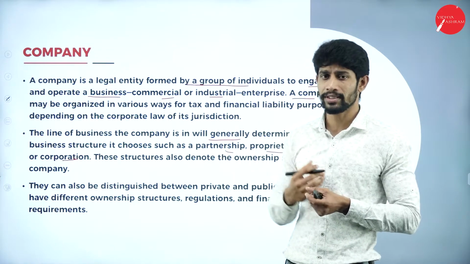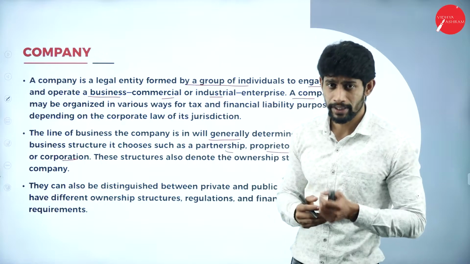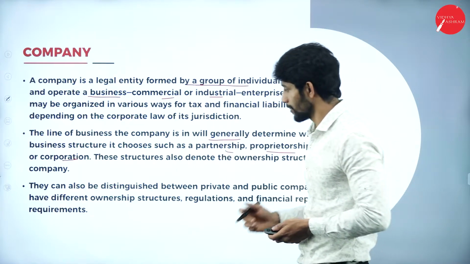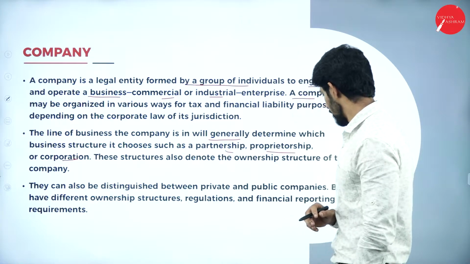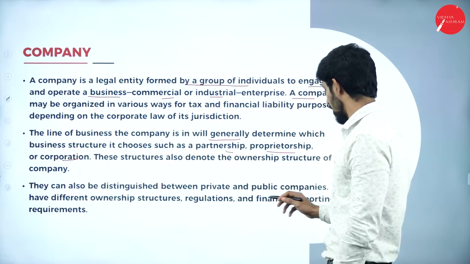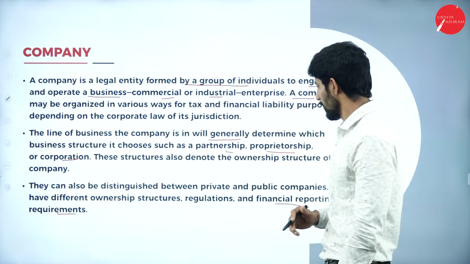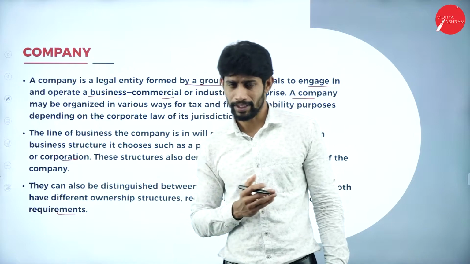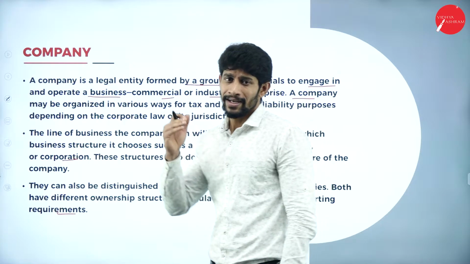By knowing whether it's a proprietorship or partnership or corporation, we will get to know the kind of ownership the company has. They can also be distinguished between private and public companies. Both have different ownership structures, regulations and financial reporting requirements. So easily we'll get to know whether it's a public company or private company, because the rules and regulations are different for public company as well as for private company.